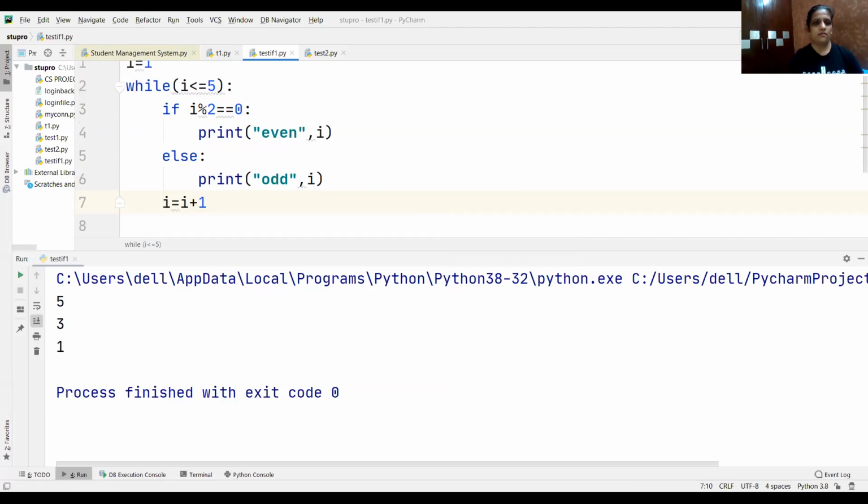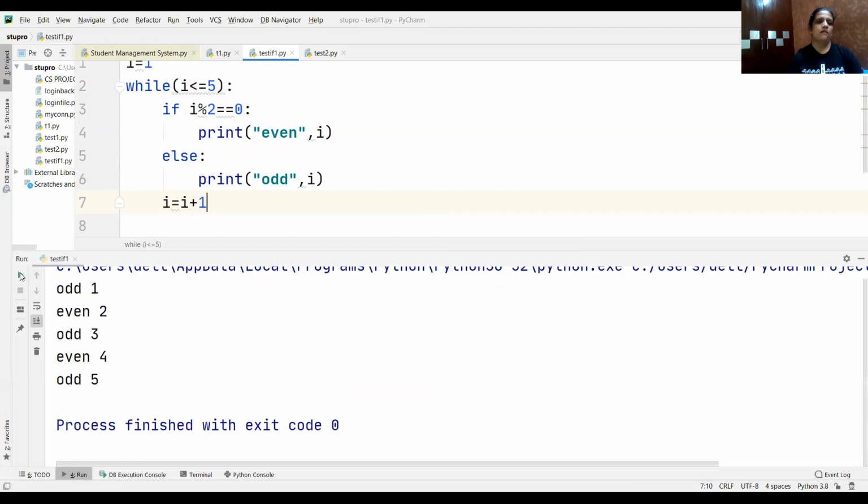ठीक है. चलिए एग्जीक्यूट करते हैं इसको. See, odd is 1, even is 2, odd 3, even 4, odd 5. So you can use if condition also with the help of while statement, anything as per the requirement of the program you can use.